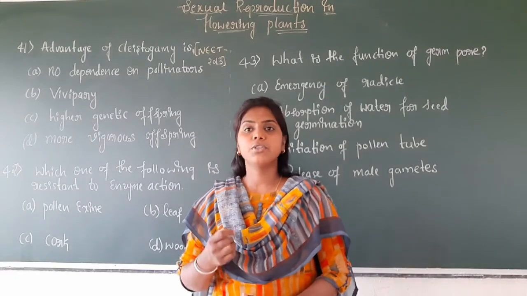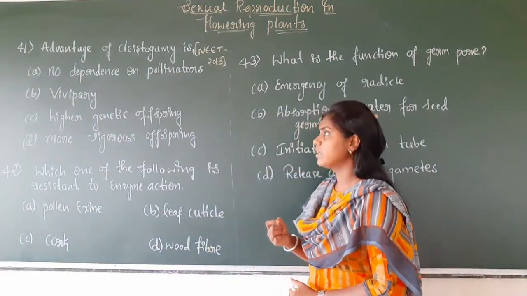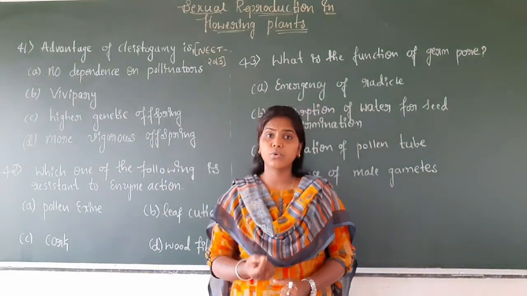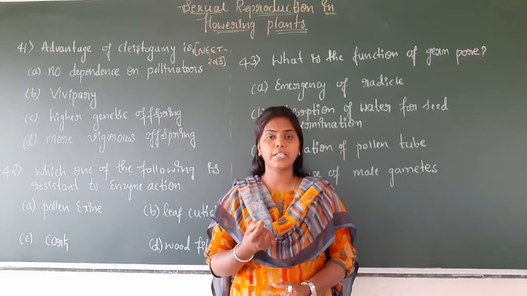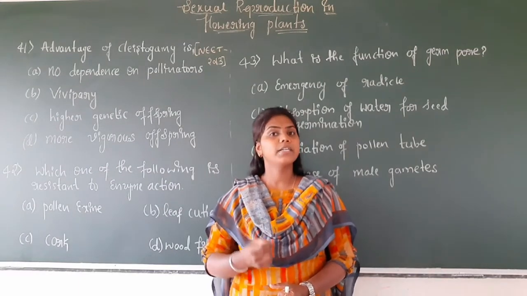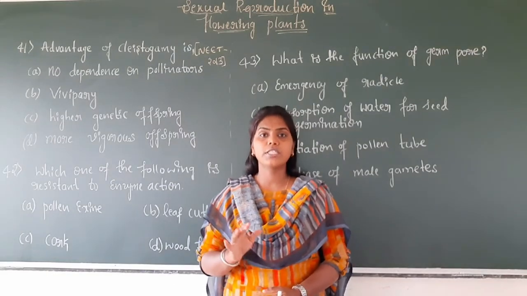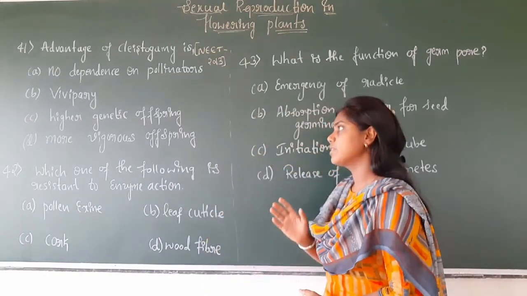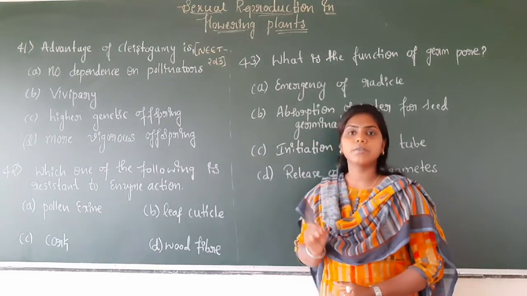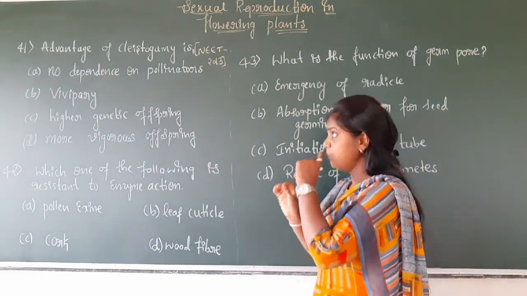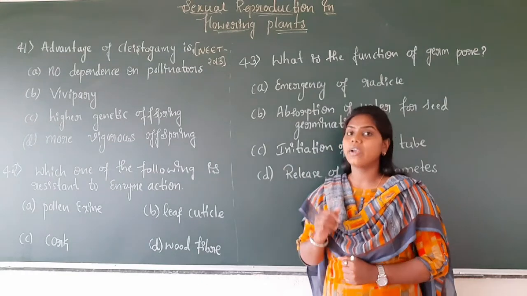Chasmogamous flowers have well exposed anthers as well as well exposed stigma, but cleistogamous flowers do not open at all. This much we know about cleistogamous and chasmogamous flowers present in autogamy.